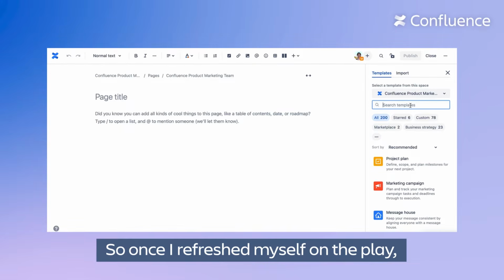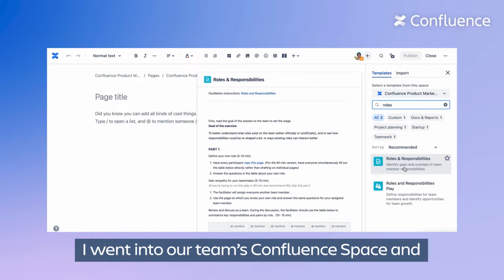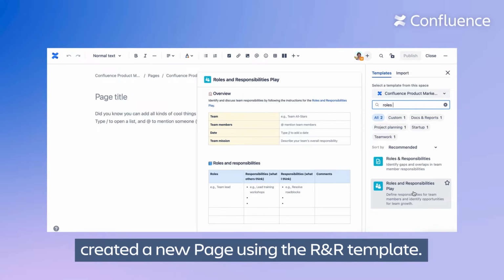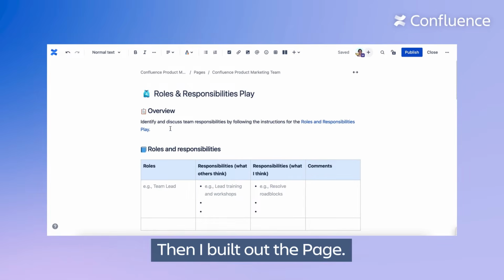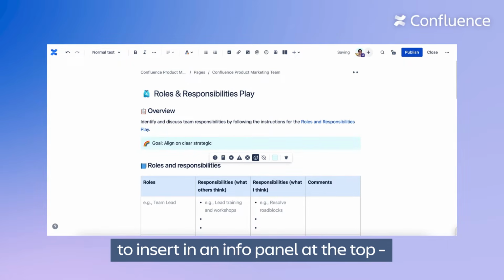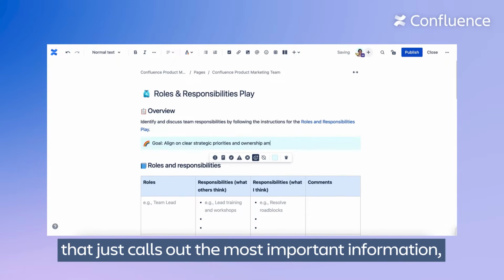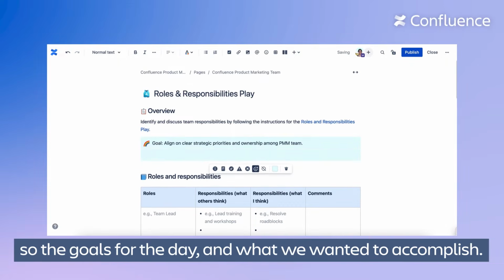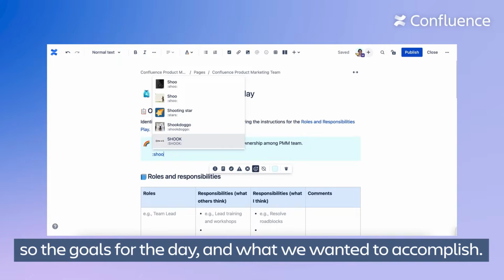So once I refreshed myself on the play, I went into our Confluence space and created a new page using the R&R template. Then I built out the page. I like to use the / command to insert an info panel at the top. That just calls out the most important information, so the goals for the day, what we wanted to accomplish.